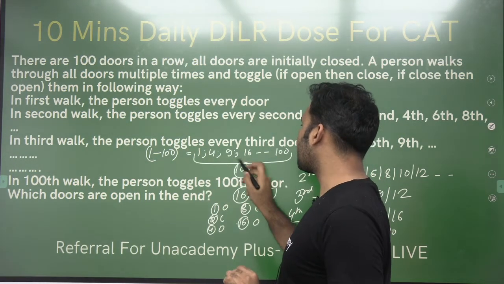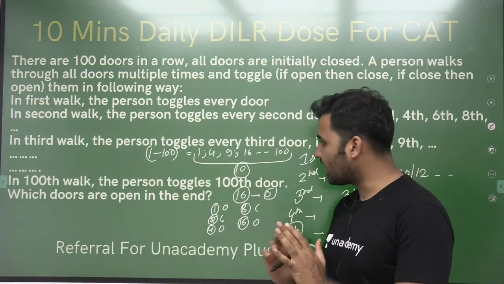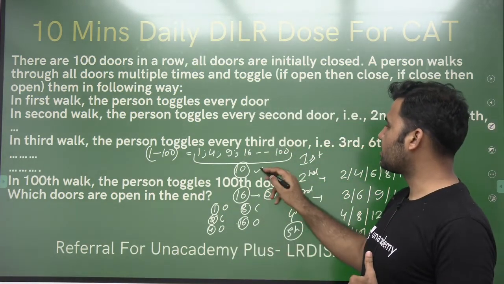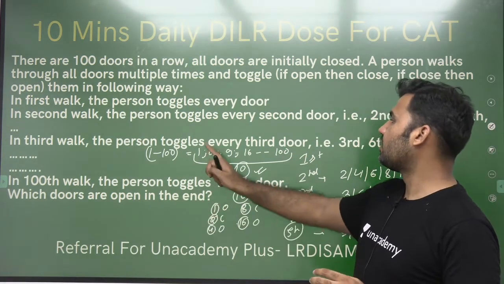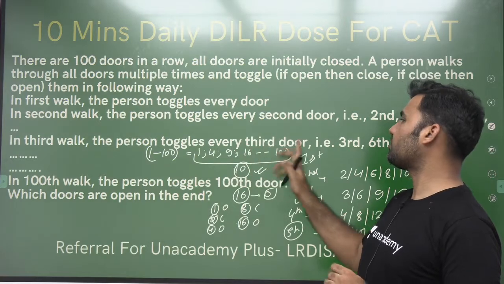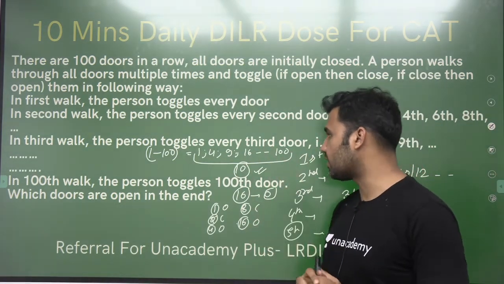So these are the door numbers, right? These are the door numbers which will remain open. Rest of the doors will be closed. So the answer to the question is 10, right? Which doors are open in the end? Door numbers 1, 4, 9, 16 up to 100 are the doors which will remain open. Rest of the doors will get closed.